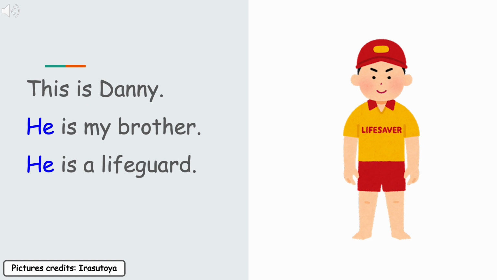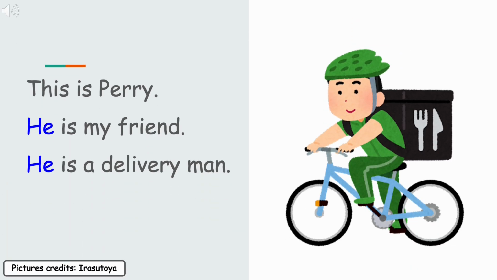This is Danny. He is my brother. He is a lifeguard. This is Perry. He is my friend. He is a delivery man.